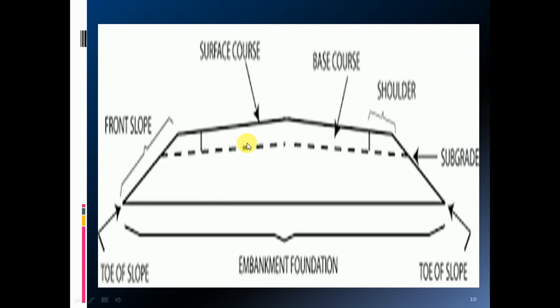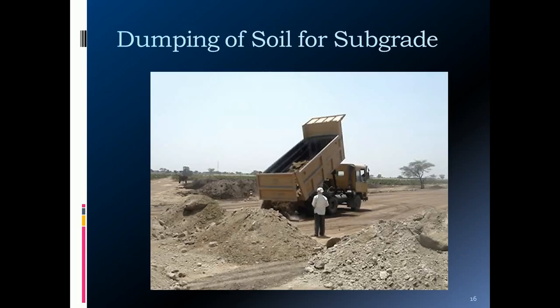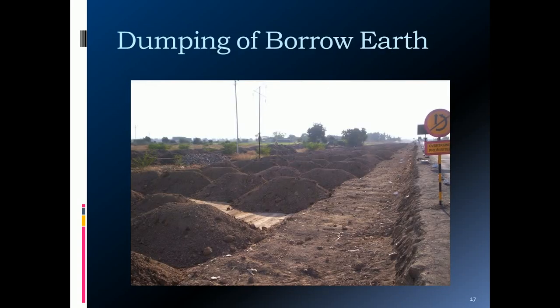After the construction of the embankment, we are dealing with the subgrade. For the subgrade, selected soil is spread and compacted in layers to form the subgrade. So materials from the approved quarries are borrowed and dumped at the site in the loose state, and then it is compacted. So this is the view. A huge quantity of earth is required, and good quality material is required, to be borrowed from the quarries.